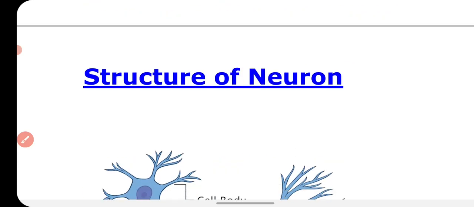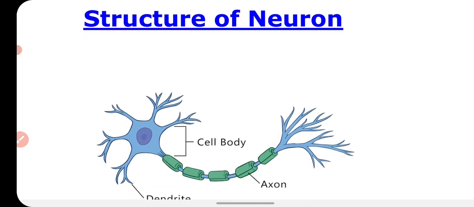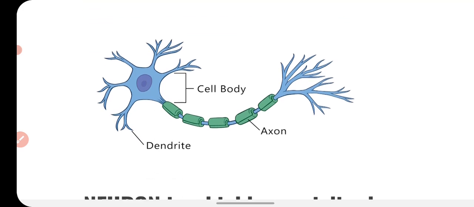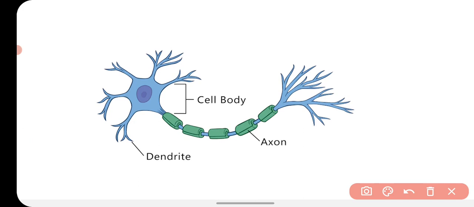Now we will talk about the structure of a neuron. So this is a very basic and common structure of a neuron. A neuron has three main parts. The first one is the cell body. The main part of the cell, that is called the cell body, which includes the nucleus and other cell organelles.